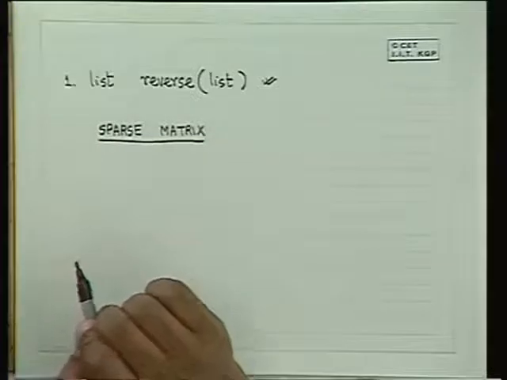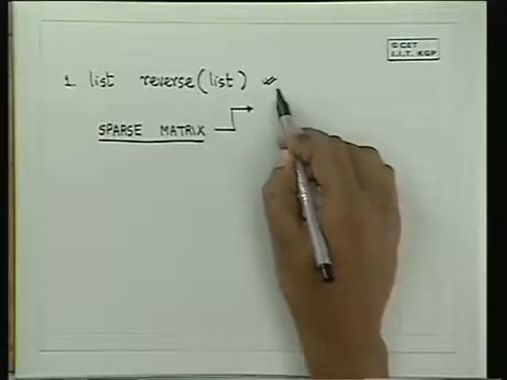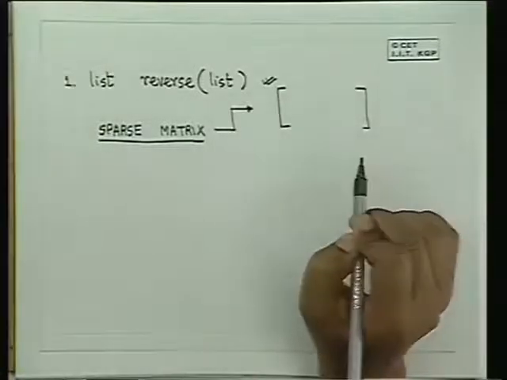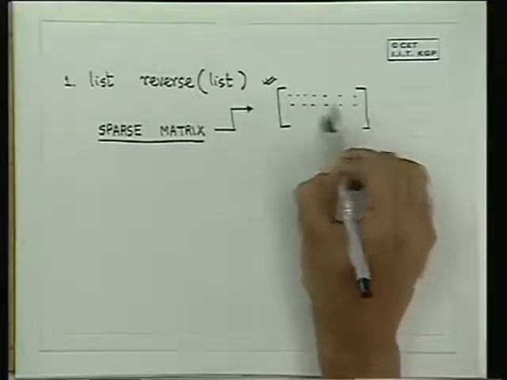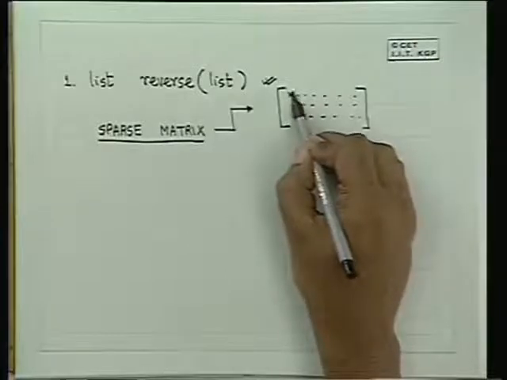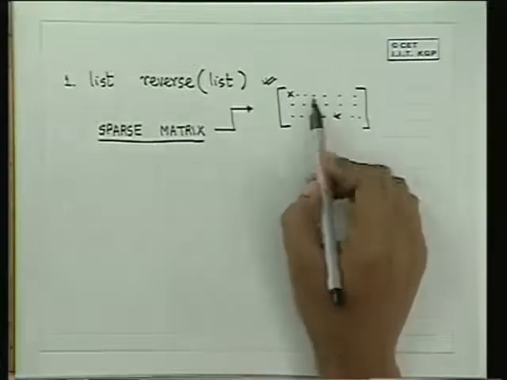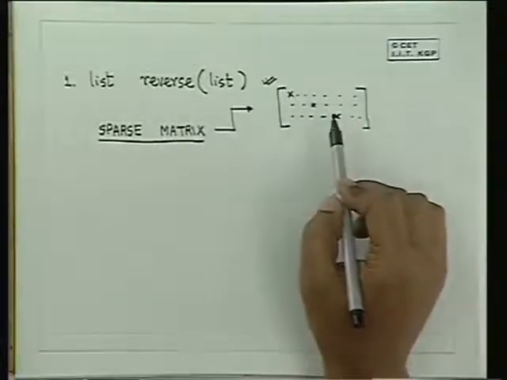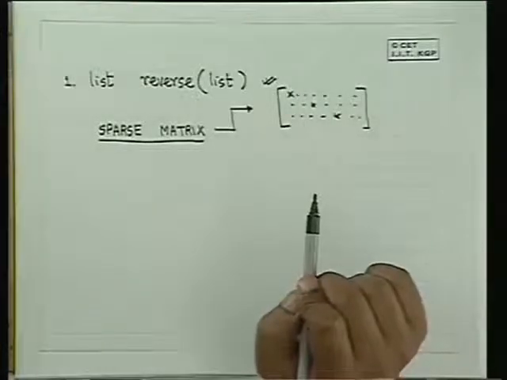So let us see the alternatives. The first alternative for declaring a sparse matrix is I declare an array of full size, and in that array I will put in the elements. The non-zero elements I will fill up. But that's not what we want to do, because if it is a 5000 by 5000 array and I have only 2 or 3 elements, then how will I store it up? So the other option is to store only the elements. So how will I store only the elements?